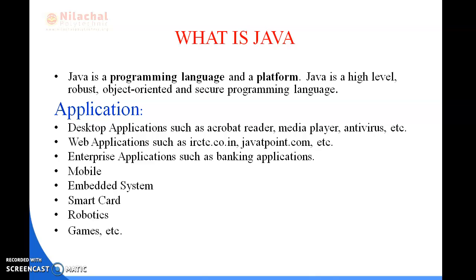Now, in our previous class we had also discussed applications, and we will now discover the different types of applications used in Java. Java is used to develop desktop applications such as Acrobat Reader, Media Player, and Antivirus. It is also used for creating web applications such as isctc.co.in, Java T-Point, and many websites you visit in your life are built with Java. It is also used for enterprise applications such as banking applications.